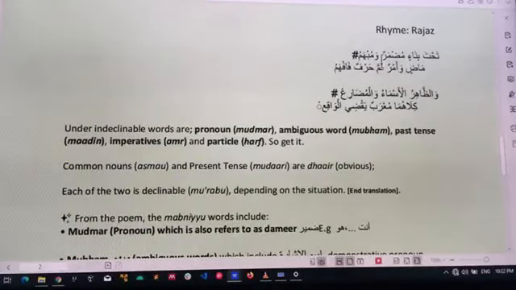I was taught this poem by my Ustaz, may Allah have mercy upon him, Ustaz Sharifuddin. So the poem goes thus: Tahta bina'in mudmarun wa mubhamu. Madin wa amrun thumma harfun fafhamu.